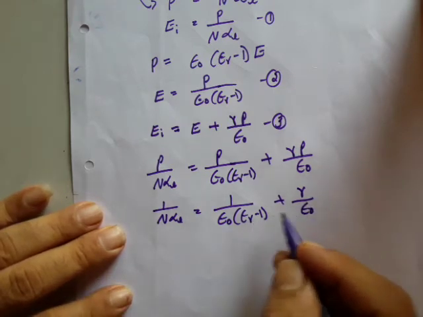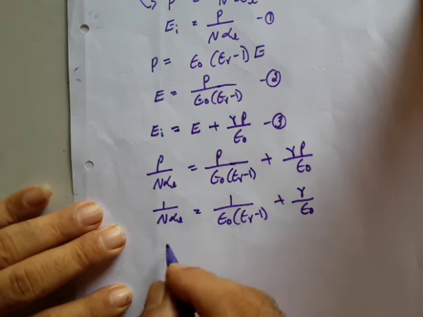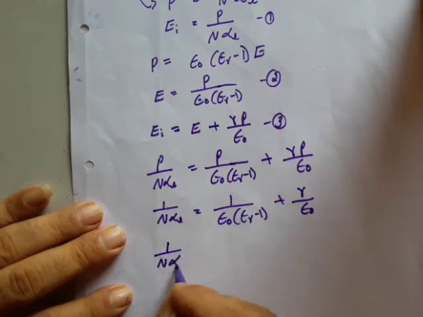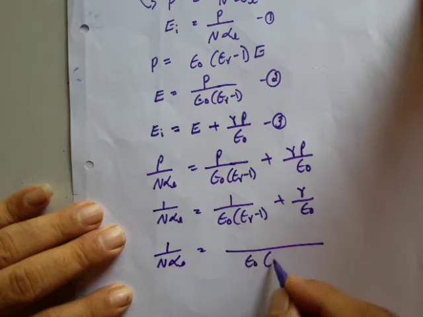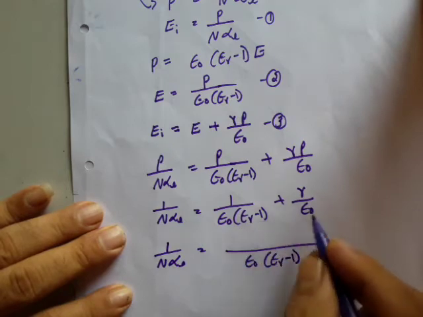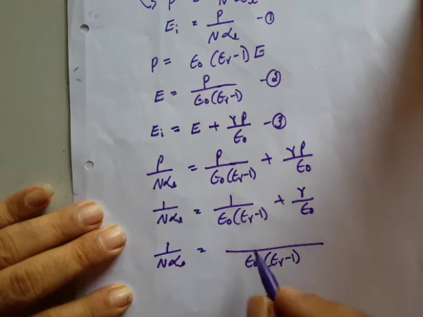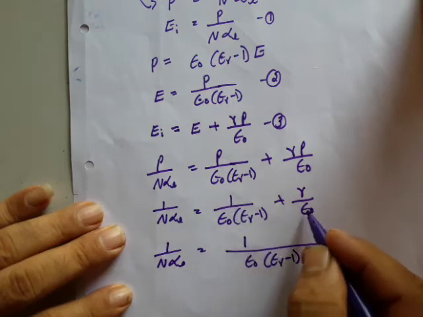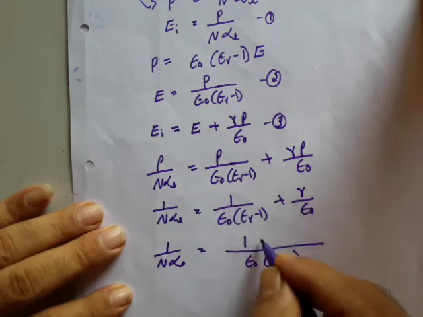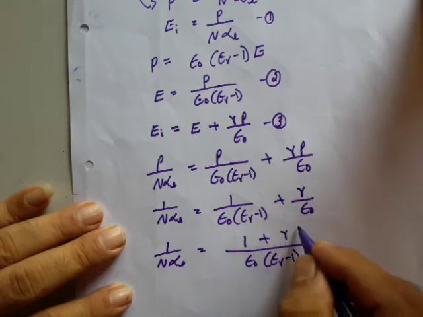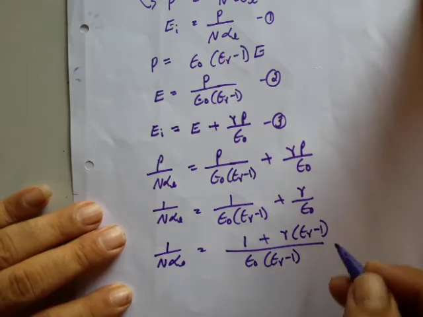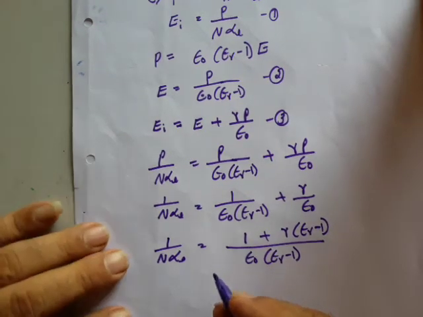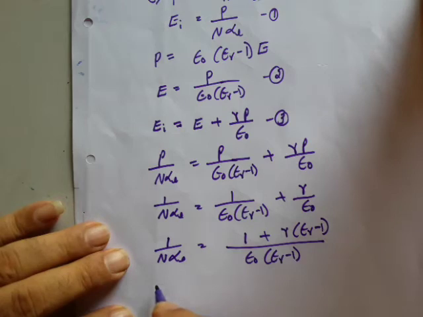If I rewrite the above equation, I can write 1 by n into alpha e. Here I can take epsilon naught into epsilon r minus 1 as a common term. Therefore, I can write plus gamma into epsilon r minus 1. But we know, as per Lorentz, for a three-dimensional case, gamma has been calculated as 1 by 3.